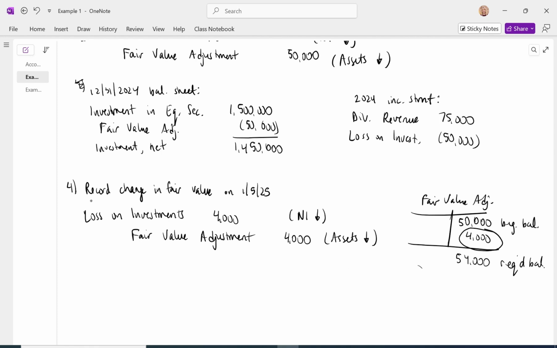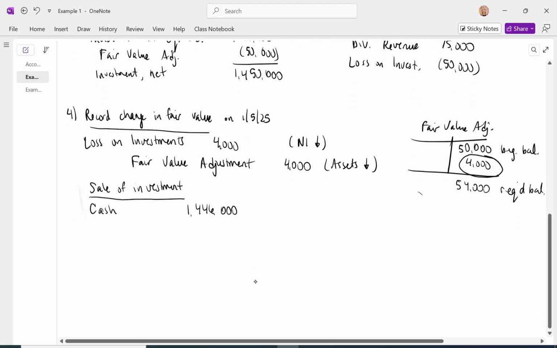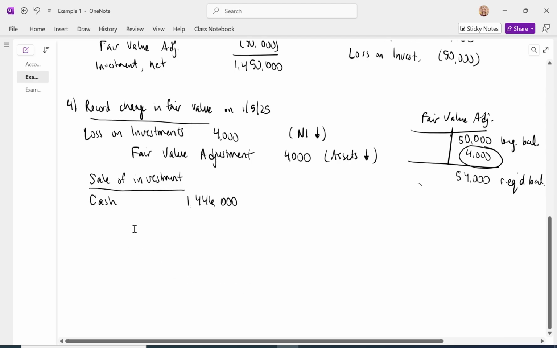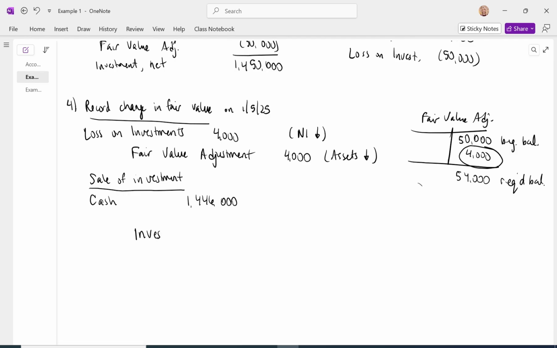Okay, but that's just one of our two journal entries for the sale. The next is the actual sale of the investment. We receive the cash of $1,446,000, and then we sell the investment. So we take the investment off of the books. I'm going to leave a line for another debit. I'm going to credit to take the asset, investment in equity securities, off the books at its cost of $1.5 million.